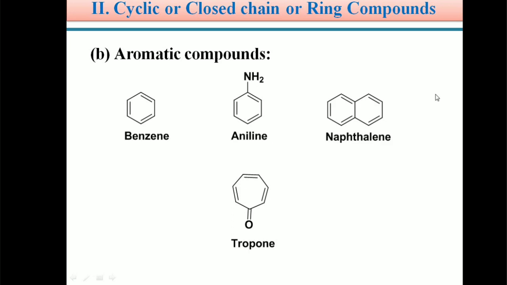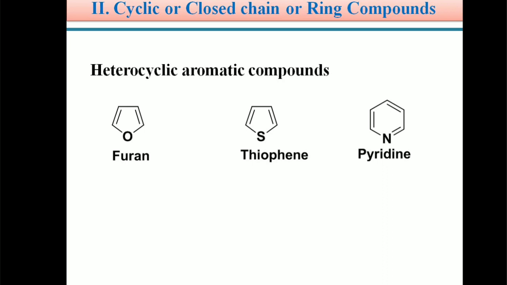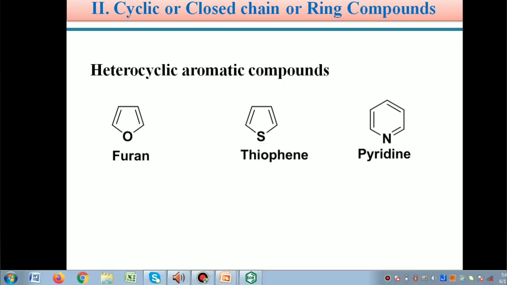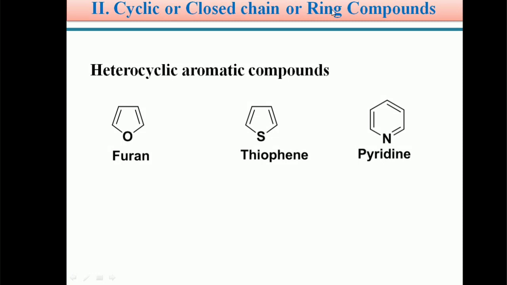We can see the examples for heterocyclic aromatic compounds. These are the popular examples. This is a 5-membered ring, and its name is furan.